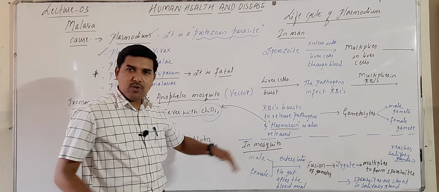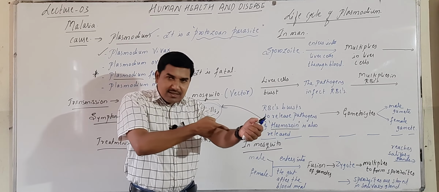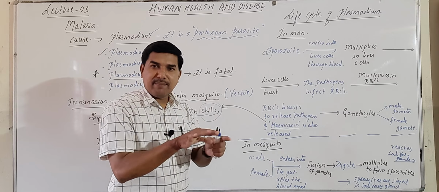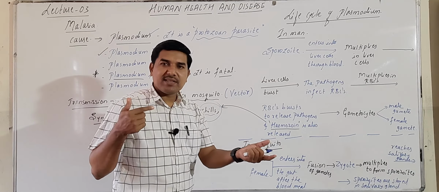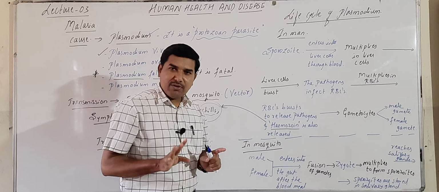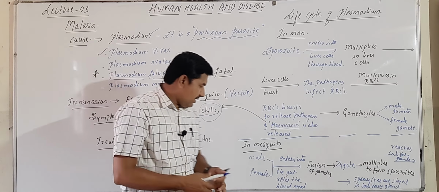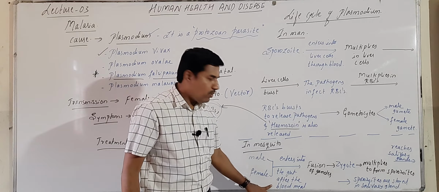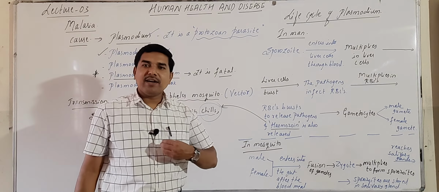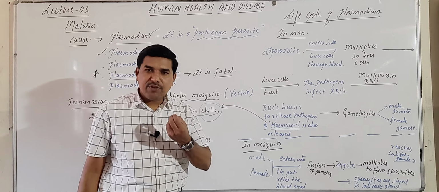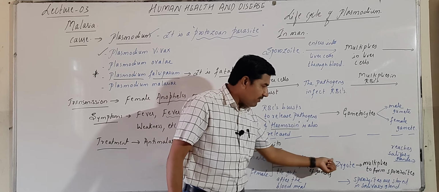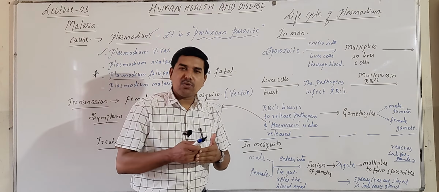When the mosquito sucks the blood of an infected person, only then will the gametes come in; if the person is not infected with malaria, there are no gametes. So, to the infected person only. Male and female gametes will enter into the gut of the mosquito, where, due to the alkaline medium, they get fused. We call this process fertilization. The fertilized egg is called a zygote.